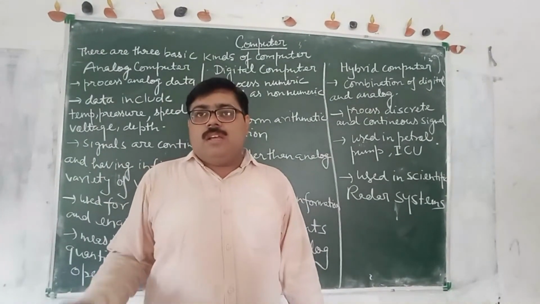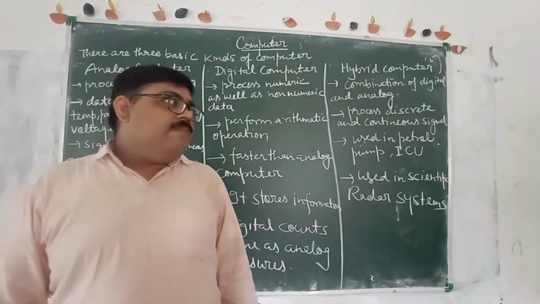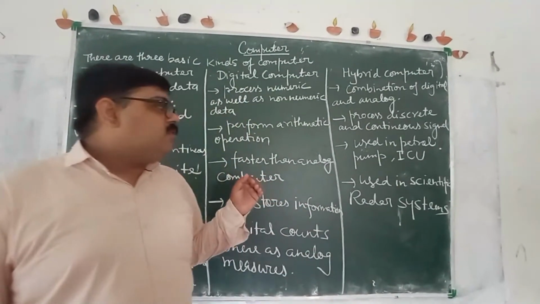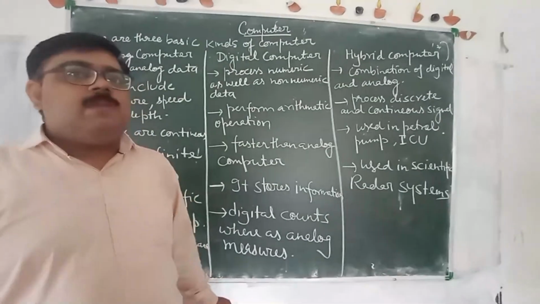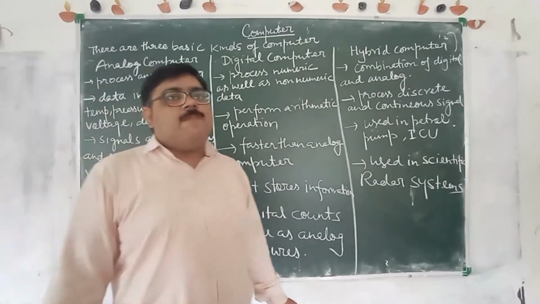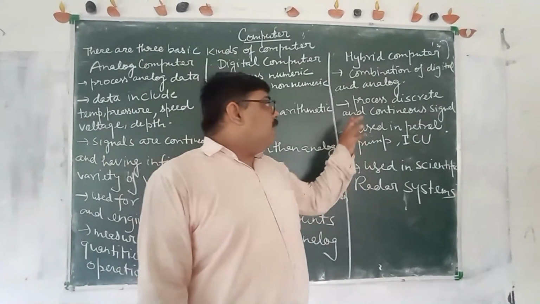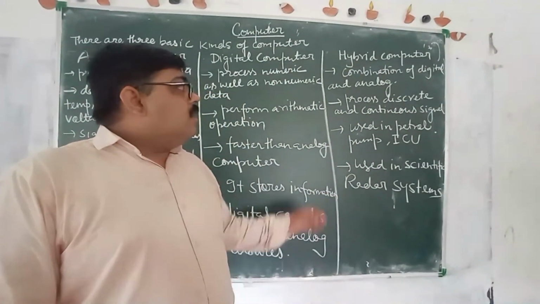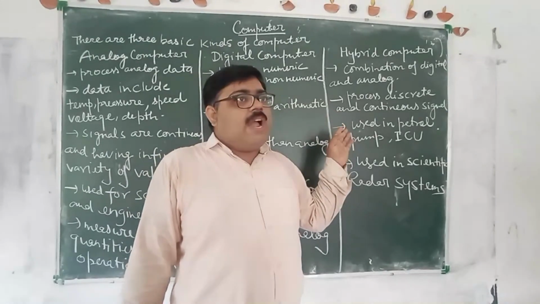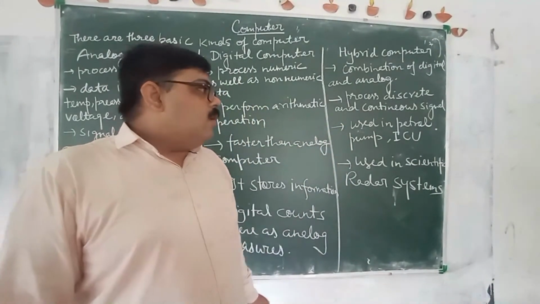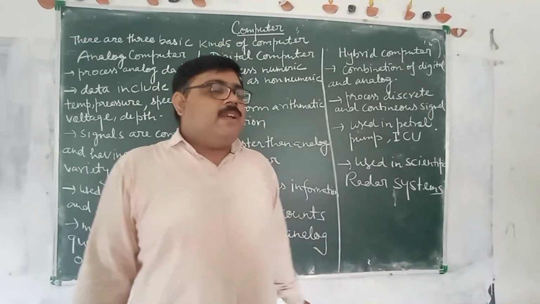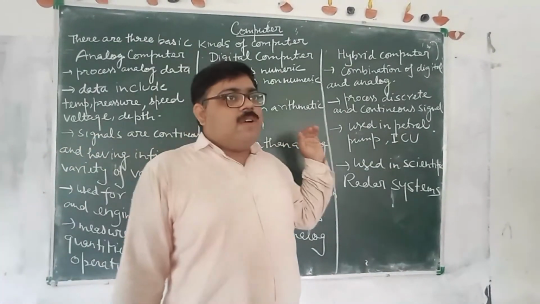If the distance increases, or we move from one place to another place, the continuous signal becomes weak. So we use amplifiers and repeaters in the case of continuous signals. But in the case of discrete signals, the value is always 0 or 1. There is no value between 0 and 1. So it completes one cycle.